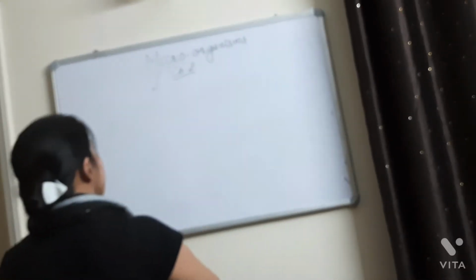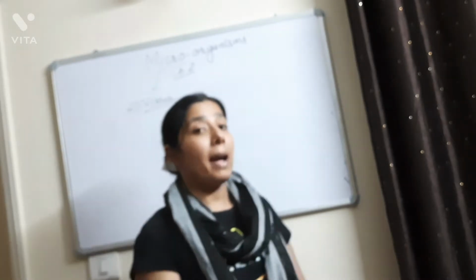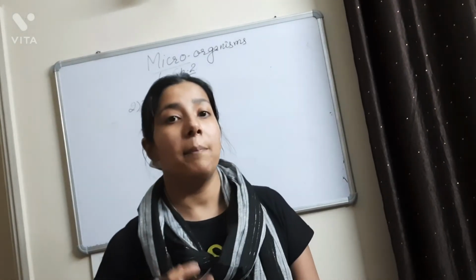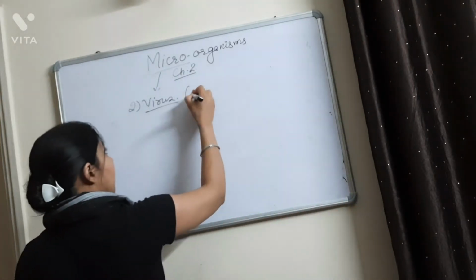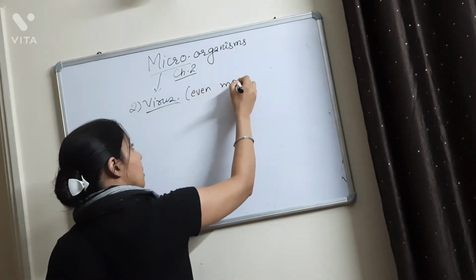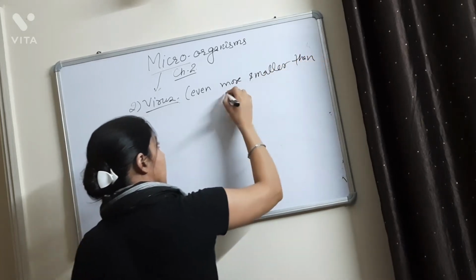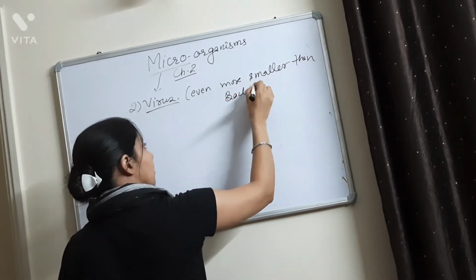So the topic 2 is virus. So what are viruses? Viruses are microorganisms. They are even smaller than the bacteria.